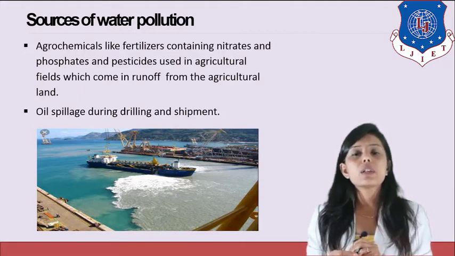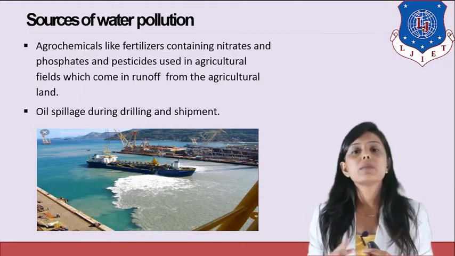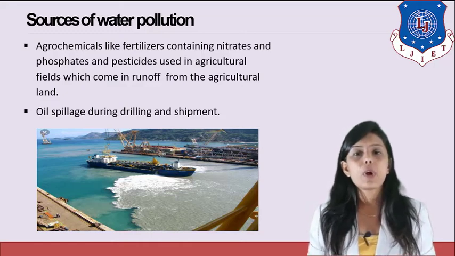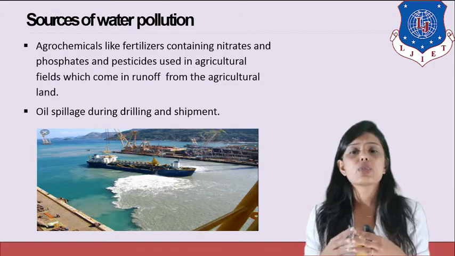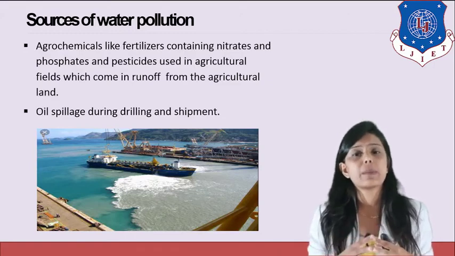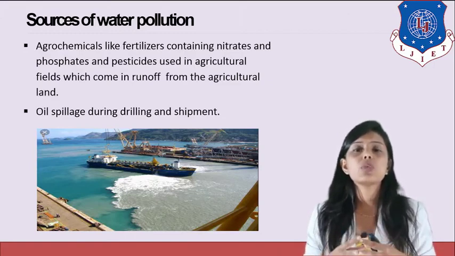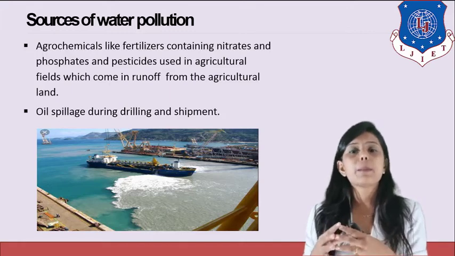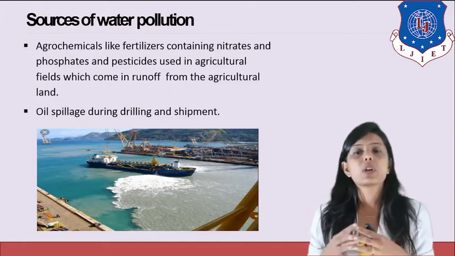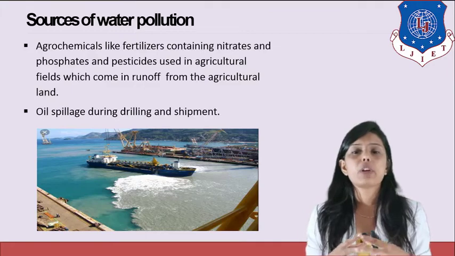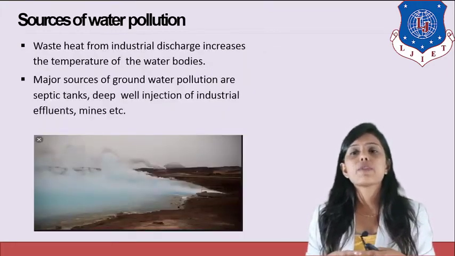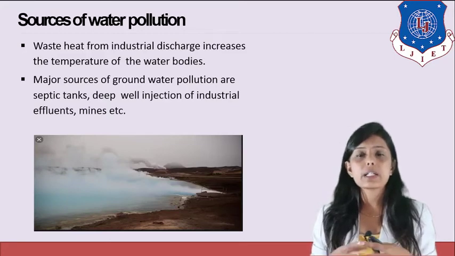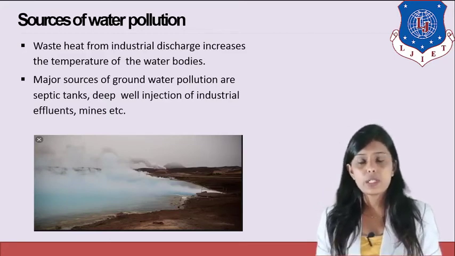And if the gills of the fish are covered by oil, the fish cannot breathe properly and it stops the breathing process of the fish, and that results in the death of fish or other aquatic animals which breathe through gills. So oil blocks the breathing process because it sticks on the body of the fish. Another source of surface water pollution is waste heat from industrial discharge, which increases the temperature of the water bodies.